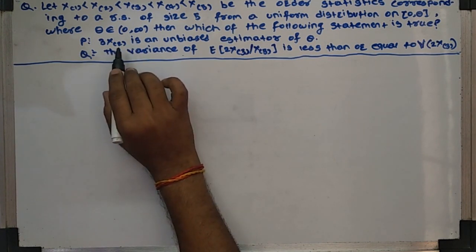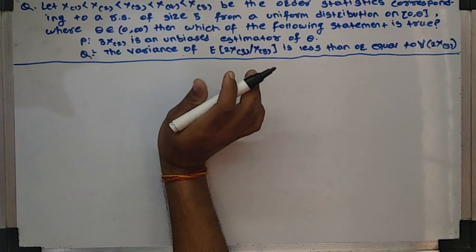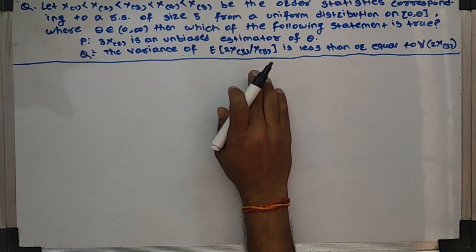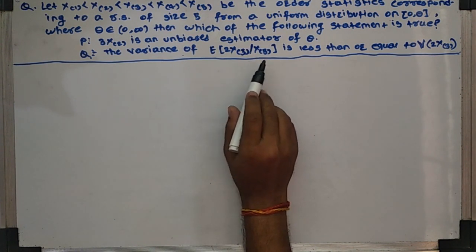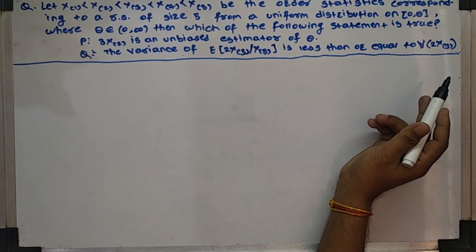P. 3X(2) is an unbiased estimator of theta, and Q. The variance of the expectation of 2X(3) given X(5) is less than or equal to the variance of 2X(3).